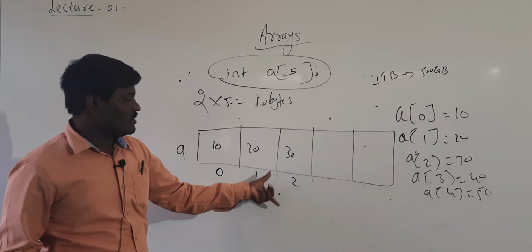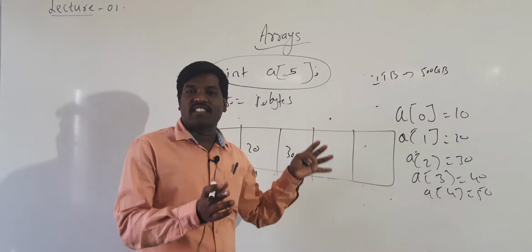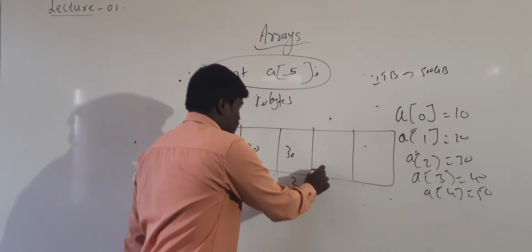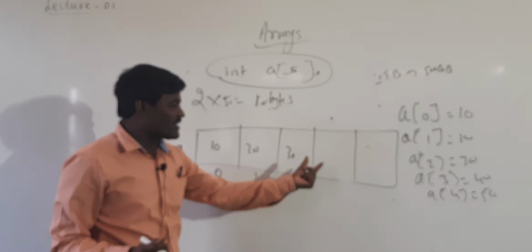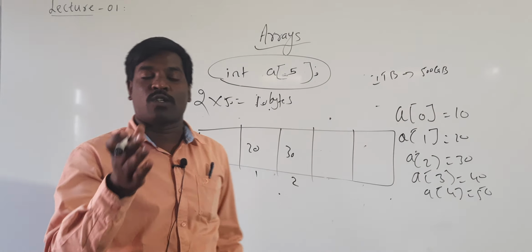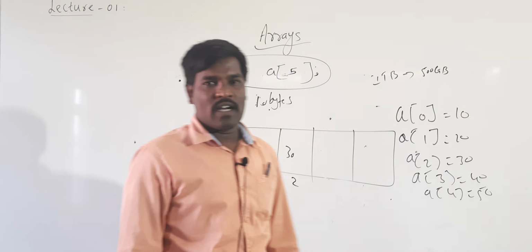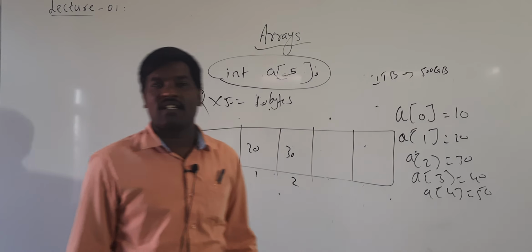This is also the same. In total, 10 bytes are reserved for A, but among these 10 bytes you are using only 6 bytes, and the remaining 4 bytes are present in the system, but you are not using that 4 bytes of memory. I hope you have understood this concept. That is the single dimensional array.